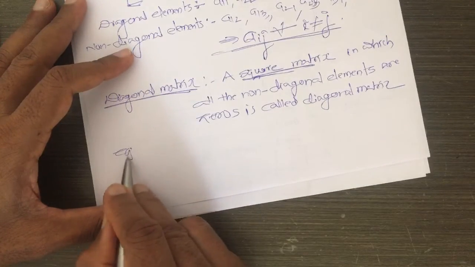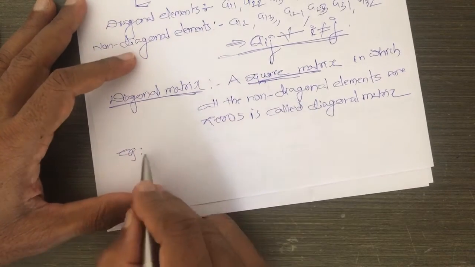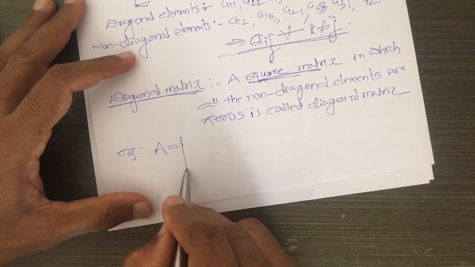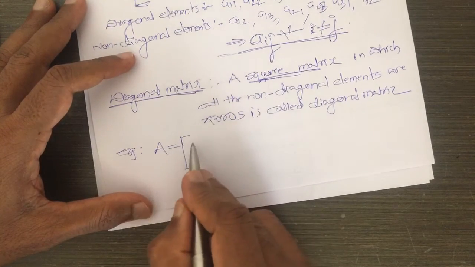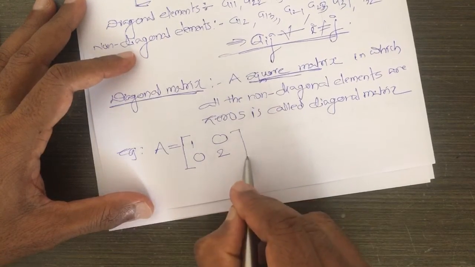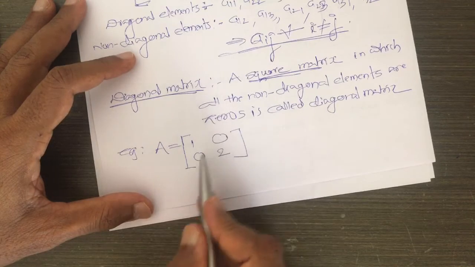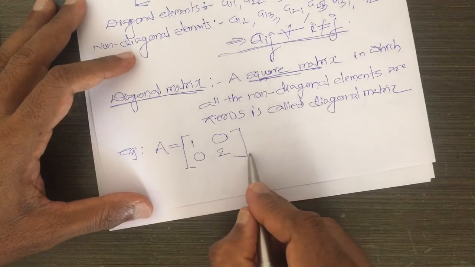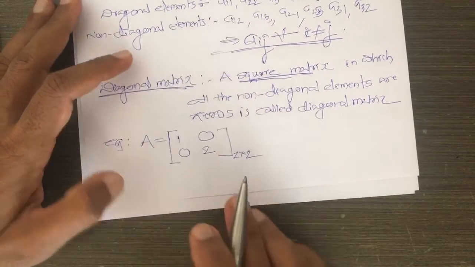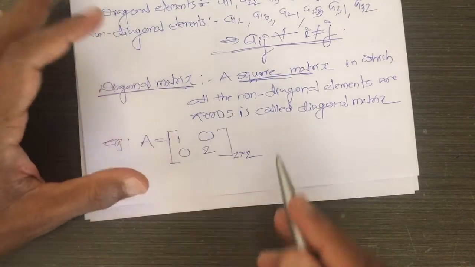For example, I take a matrix A, all the non-diagonal elements are zeros. So, I take here [1 0; 0 2]. Observe here, non-diagonal elements are these two and they are 0, and this is a diagonal matrix of order 2 into 2. But remember, it should be a square matrix.